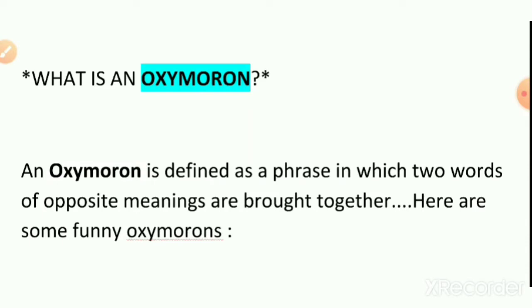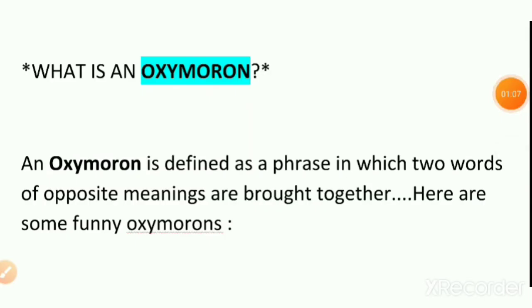So let's begin the topic now. The topic is basically one of the poetic devices which is very important for you, as well as very interesting also. This is called oxymoron, oxymoron.